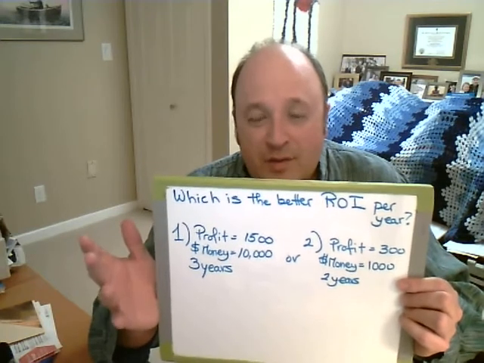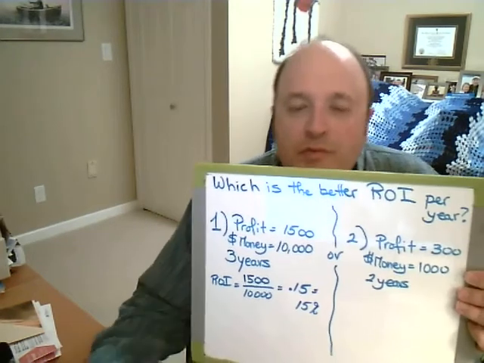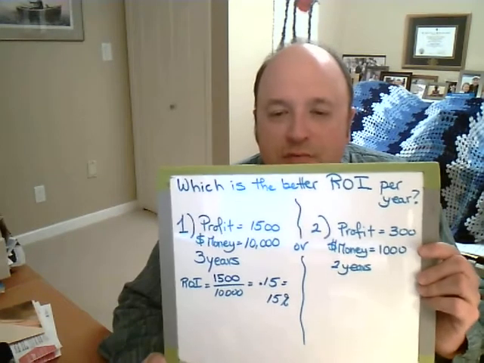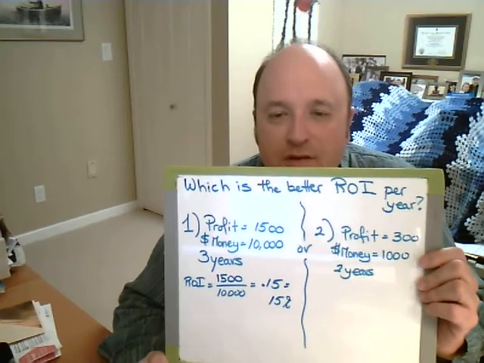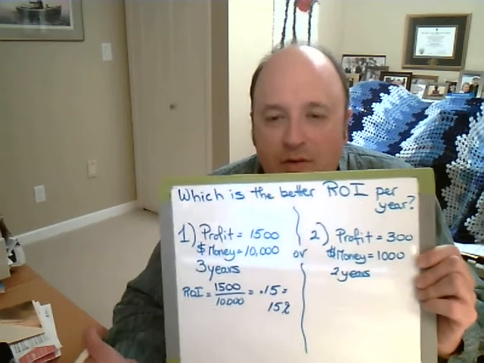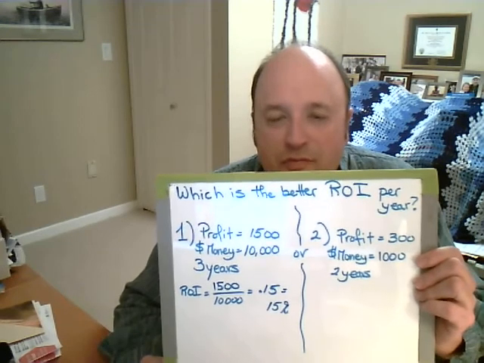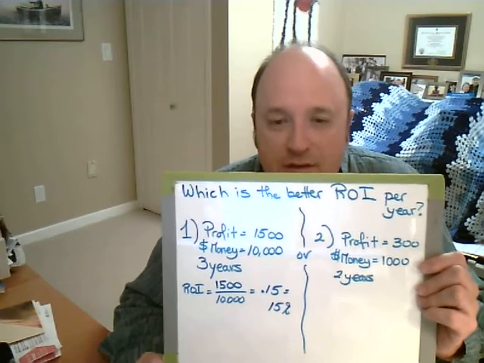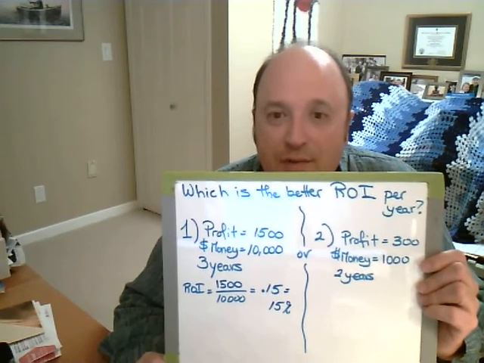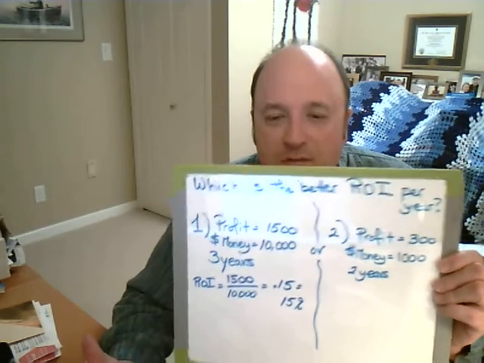So divide that number we get by the number of years. So let's have a look. In the first case, I have a return on investment of 15%, right? 1,500 divided by 10,000 is 0.15, and when you convert it to a decimal, it's 15%. But that's for the entire life of this project. I have to divide that by 3 years. So if I took that 15% and divided it by 3, well then that's 5% per year, right?